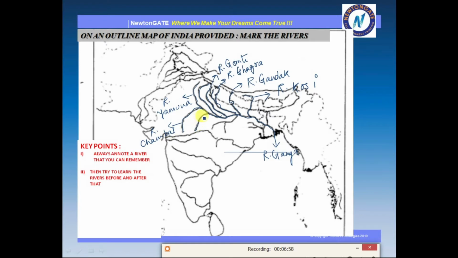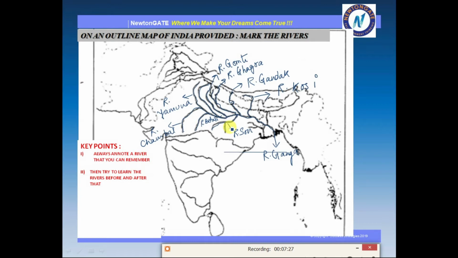उसके बाद this is river Betwa, and this last one is river Sun. So we are done with the Ganga river system. Easy है ना, पूरा गंगा river system एकदम से हो गया. So this is a very easy method to remember the rivers.